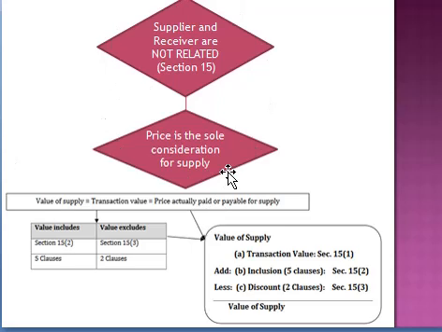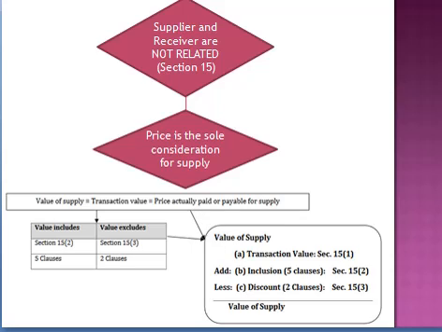So for calculating the value of supply on which GST is to be levied, these are the basic conditions. So we can have a recall again. Supplier and receiver are not related to each other, that is, they don't know about each other. Price is the sole consideration, that is, the seller is selling you something and he is charging a price for that commodity. So that value of supply is going to be transaction value, which is equal to price actually paid or payable for the supply.